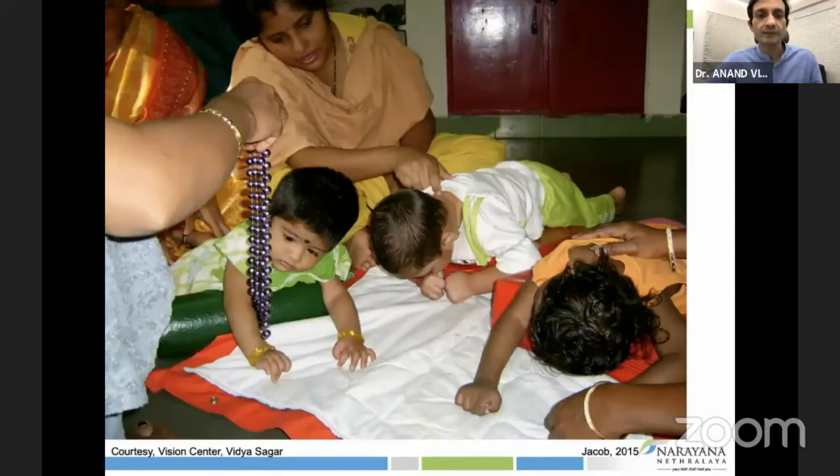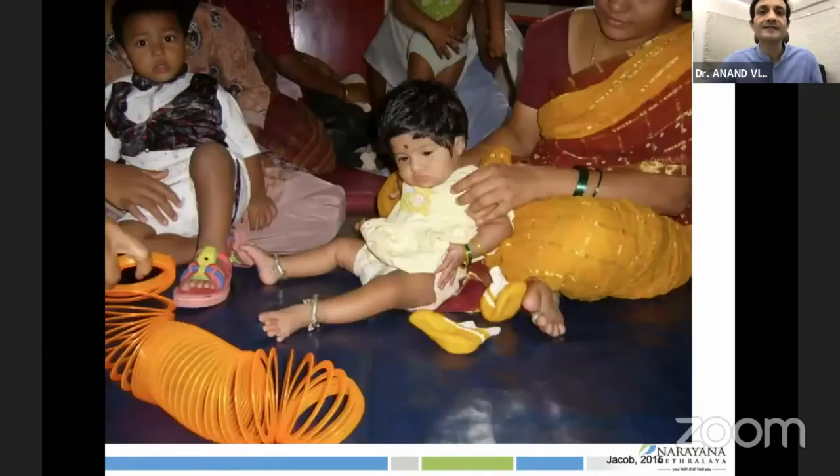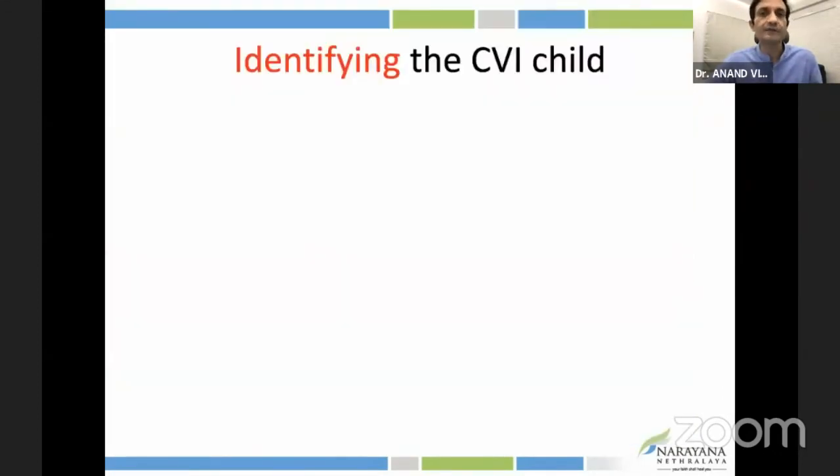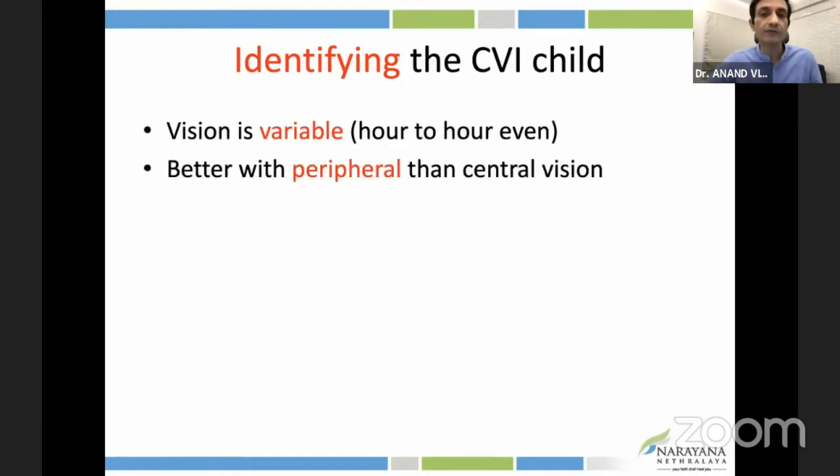So these are children from Dr. Namita's center, and then I'll share some from our own. These are children who have a lot of motor developmental delay, neck control abnormal. And so you have to start by assessing what they can see and what orientation they can see. And then of course they improve right from motor skills, because vision is so important, especially in the first 2 years. They say about 80 to 85% of all other milestones are dependent on how vision improves and progresses.